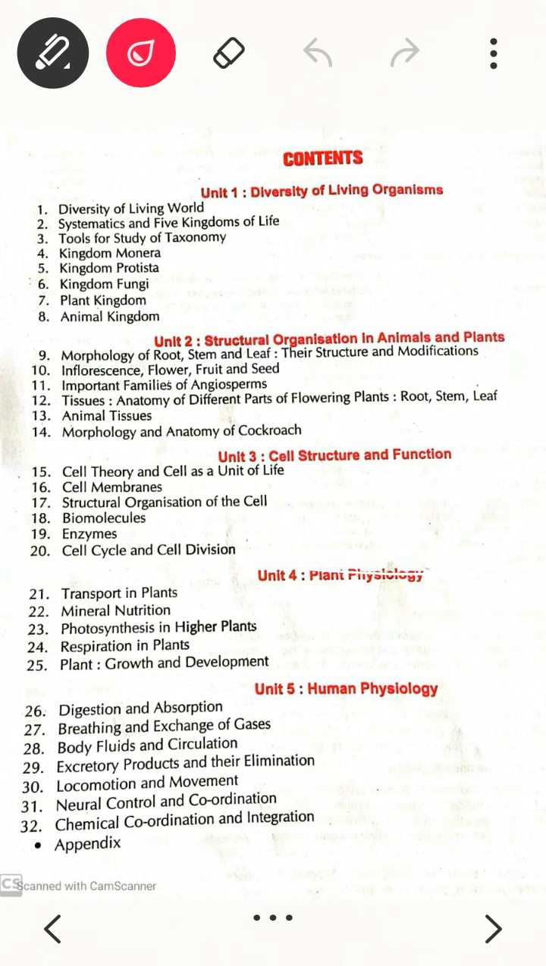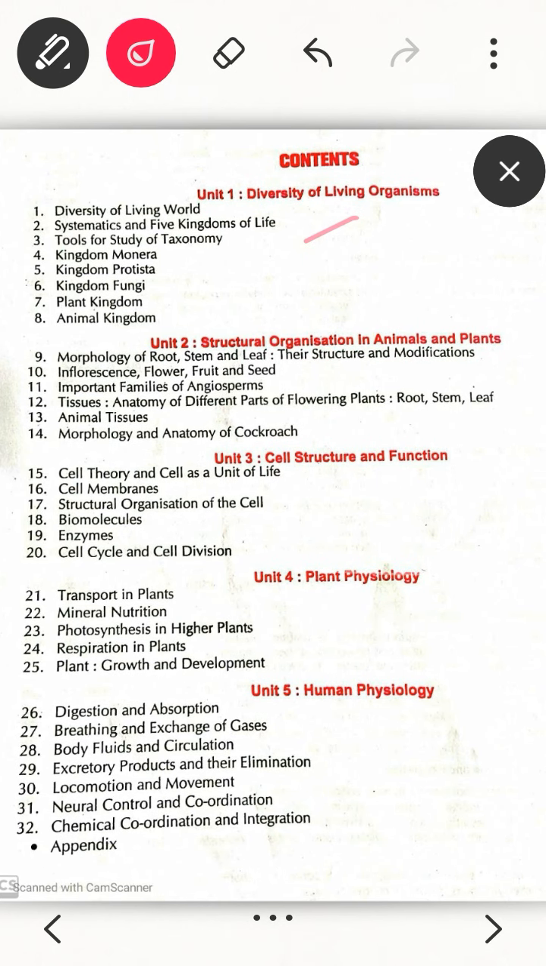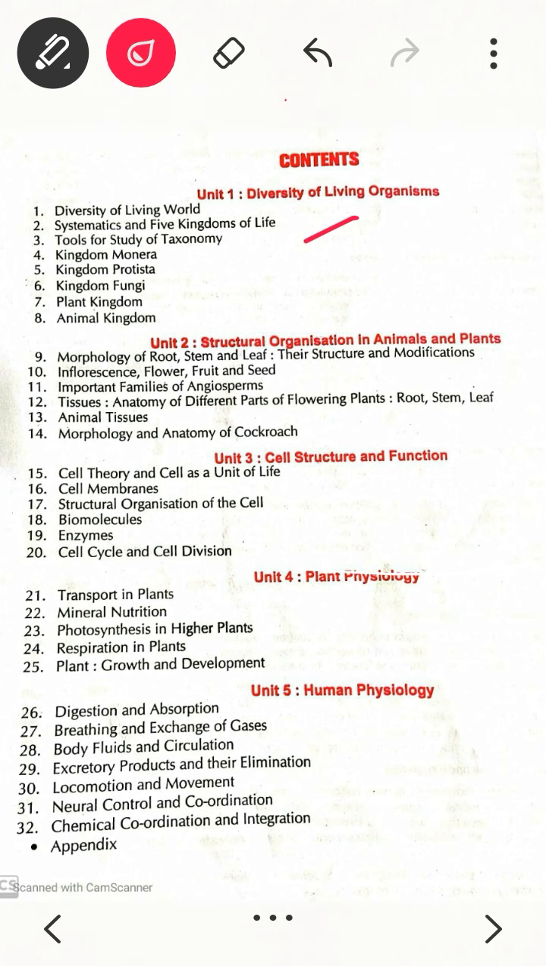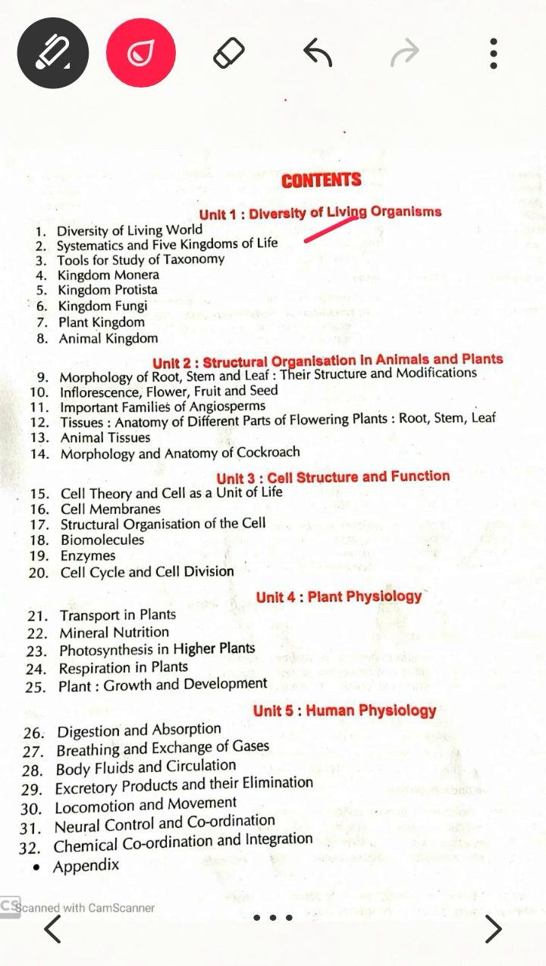So unit 1 is diversity of living organisms. You can see here how many chapters are there and what you have to study. So diversity of living world, systematics and five kingdom classification. These are the kingdoms, you can see, very important: Monera, Protista, Fungi, Plantae and Animalia. These are the five kingdoms. It is very important to learn and recall them, because in class 9th also you have read about Monera, Protista, Fungi, Plantae and Animalia.